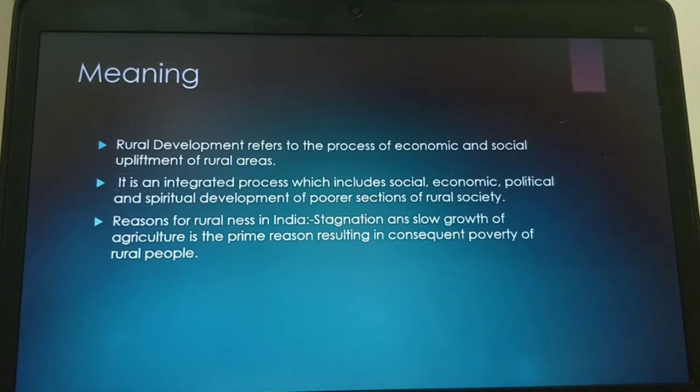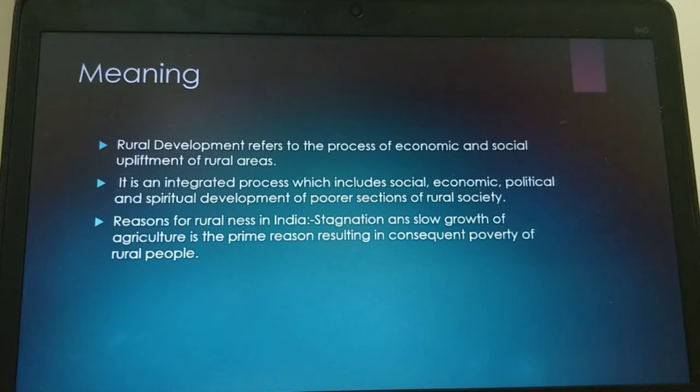What is rural development? In the past 70 years our country has developed in many areas. Rural development is also one among them. According to the previous census, that is the 2011 census, 68.84 percent of the population lived in villages, and that is why Mahatma Gandhiji said that the development of villages is essential for the true development of our country.